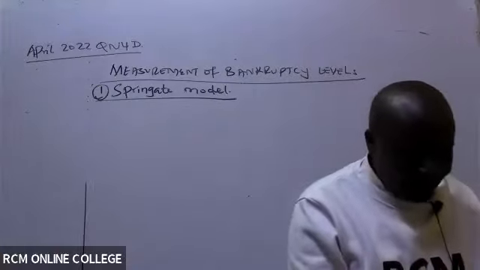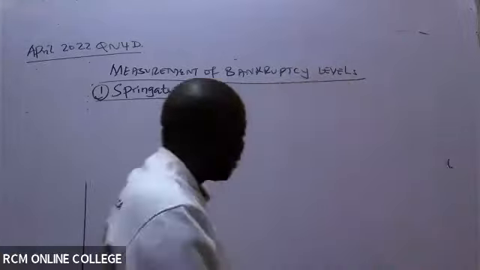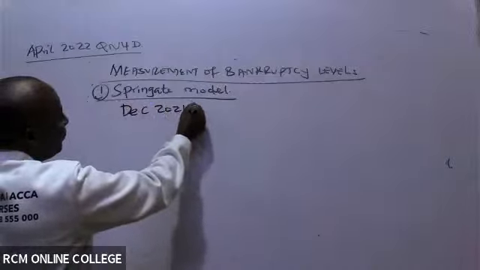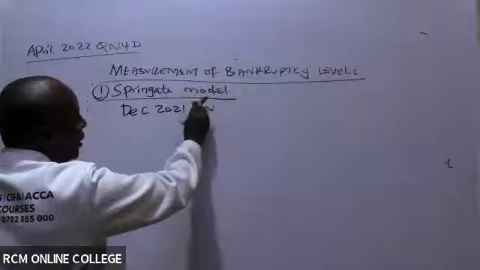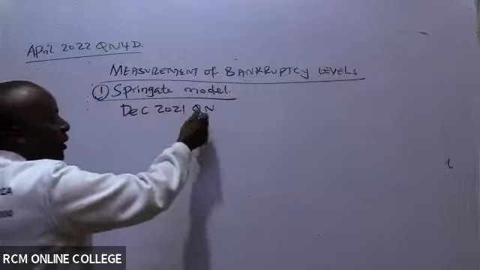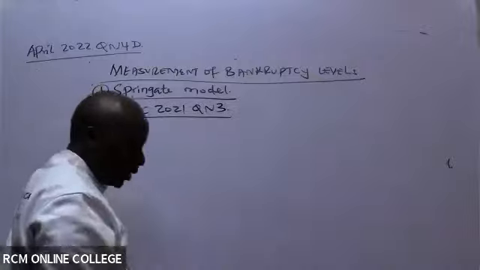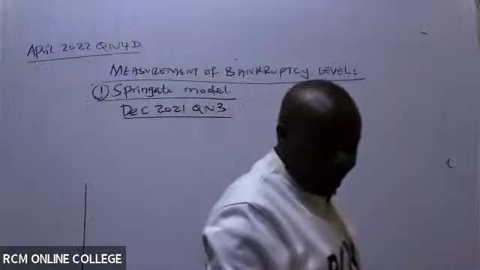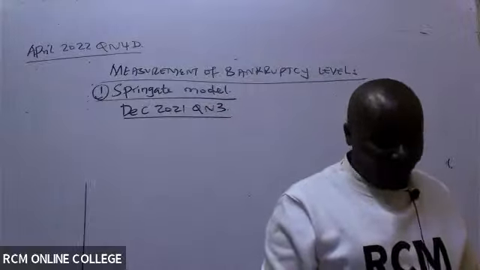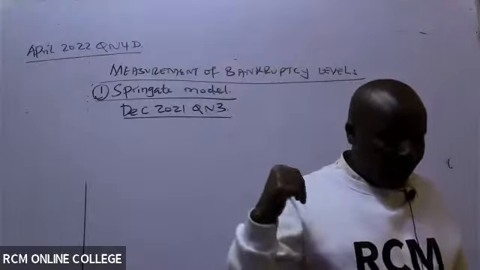No, the one I want to do is December 2021. Question number 3. So we had to see how this Springate model has been used to evaluate bankruptcy of an organization. Oh, the assignment, yes. Sorry for that. Yes, assignment in December 2021. Question number 3 is the one that we are doing here.